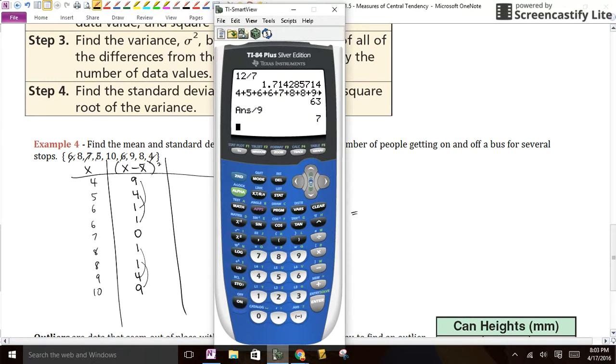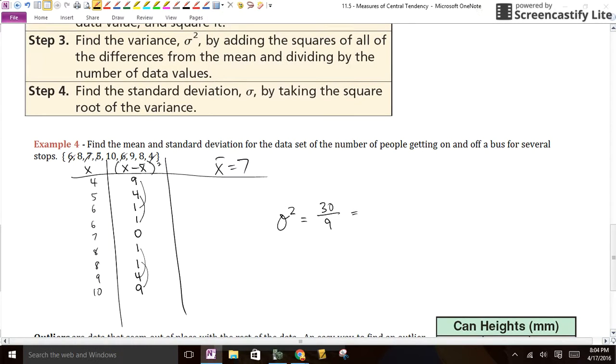If you want, I can find that on my calculator for you. 30 over 9 is 3.333. I guess we knew that. And that's called our variance. So they asked to find the variance. They said find the mean, did it. Find the variance. There it is.